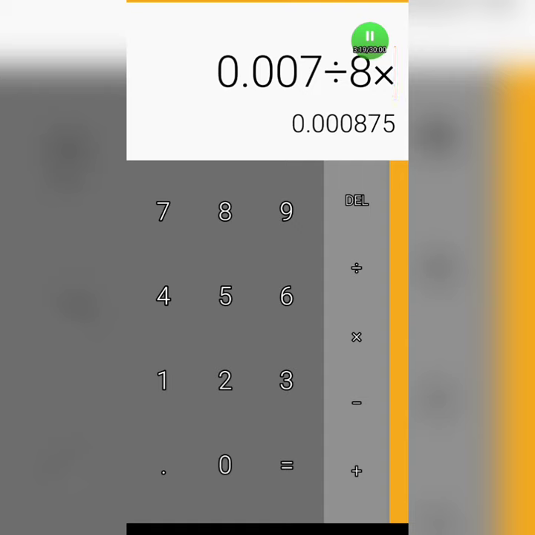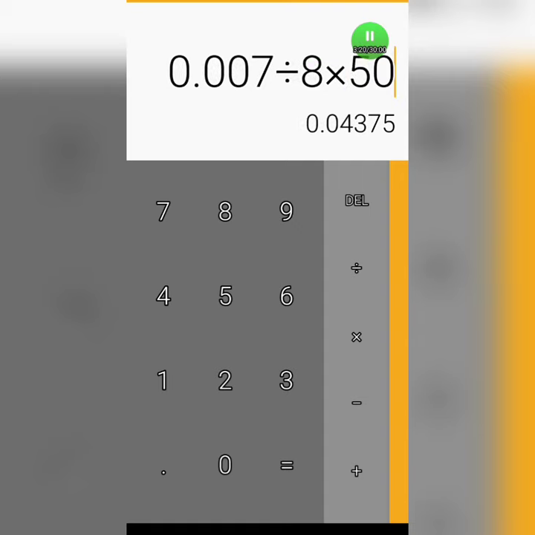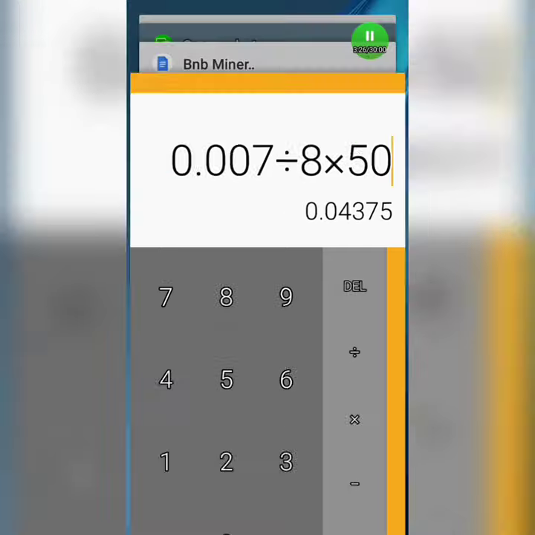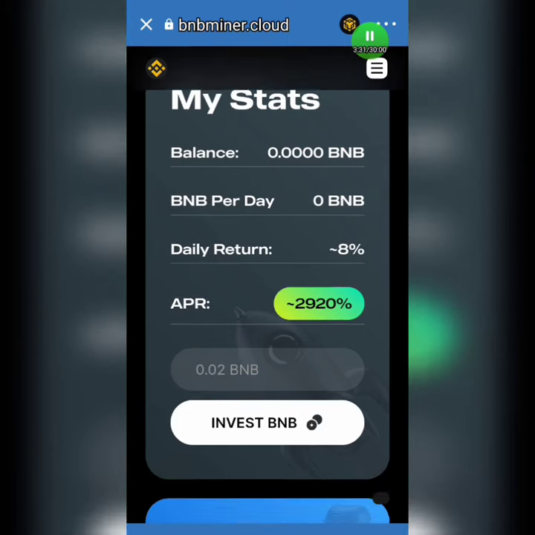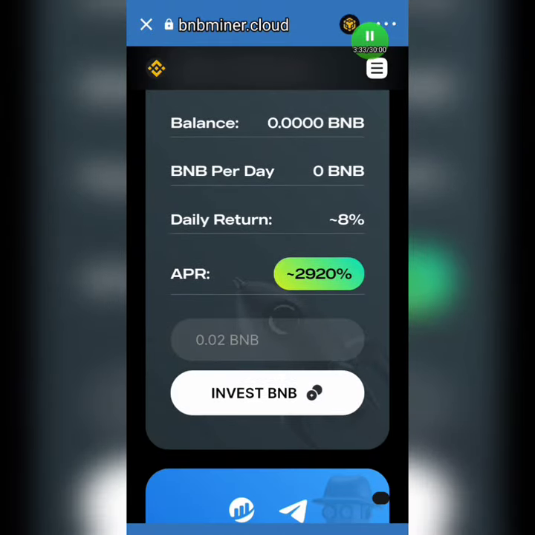And for 50 days, let me bring it to 50 days, you can see the amount of BNB you are going to make. And guys, the amount of BNB you are seeing on your screen here is a huge amount of BNB. You can go and Google it and see it for yourself. So guys, with the small amount of BNB you have in your wallet, you can make a lifetime or a bigger amount of BNB, as you can see on the screen.